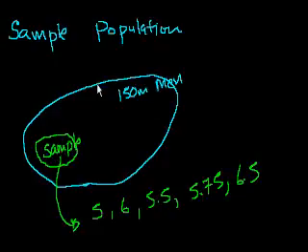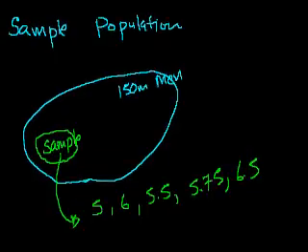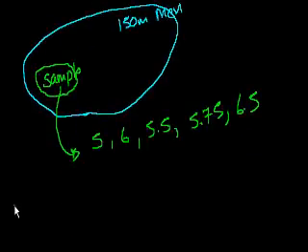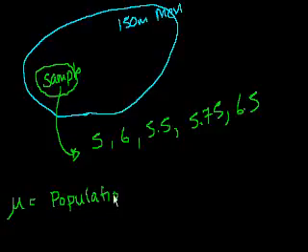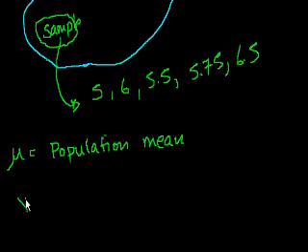So let's say I wanted to calculate the average by taking the arithmetic mean. Instead of taking the arithmetic mean of this entire group of 150 million people, I might just be happy taking the mean of this sample, and that'll be called the sample mean. I want to introduce you to some notation. In statistics speak, mu, a Greek letter, essentially the Greek letter that later turns into m, is the population mean, and this is just a convention. And x with a line over it is equal to the sample mean.